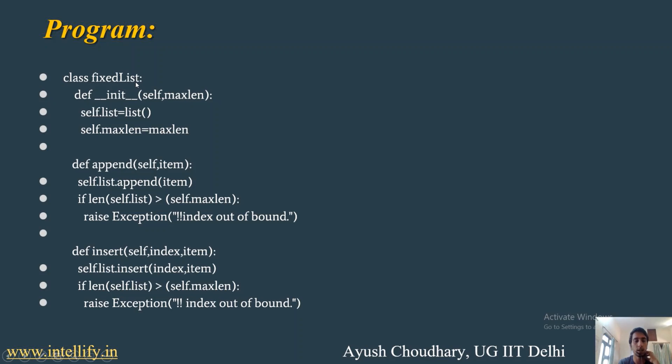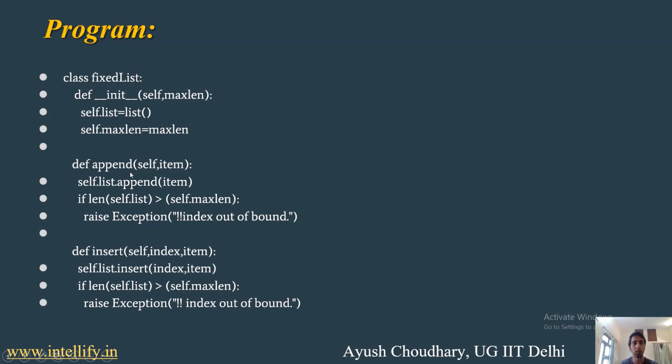Okay, we will define a class named FixedList. Then we have a constructor. In the constructor we will define an empty list. Here, as you can see, you can use square brackets or just the list annotation, or whatever you like. The second parameter here is the maximum length. We have to define the maximum size of our list, so in the maximum length argument we will pass that maximum length.